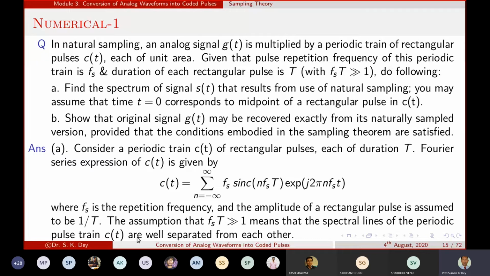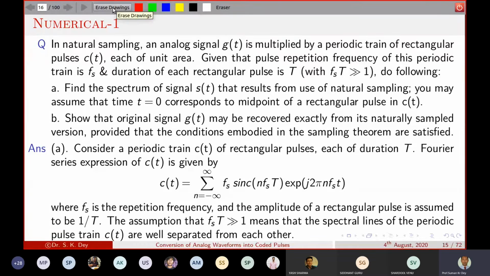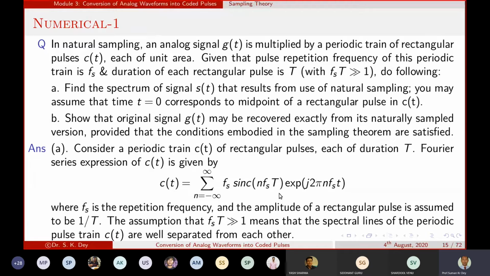Okay, so the assumption was that previously we have seen that f_s T is much greater than 1. This means the spectral lines of the periodic pulse c(t) are well separated from each other. That means if there are pulses and we draw the rectangular pulses on this time axis, they are separated well, meaning that they have a big gap between the two pulses.